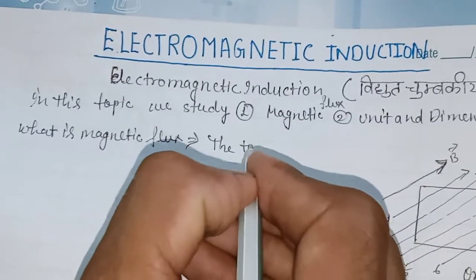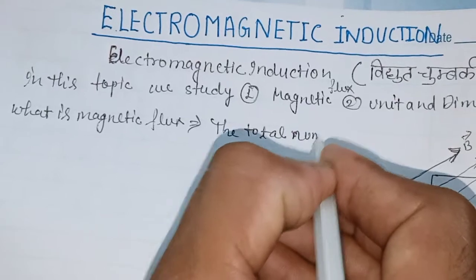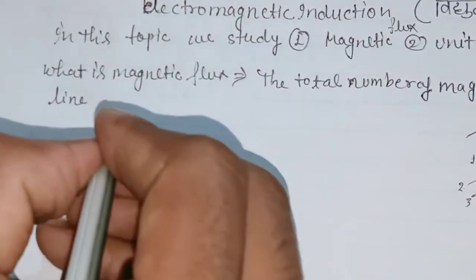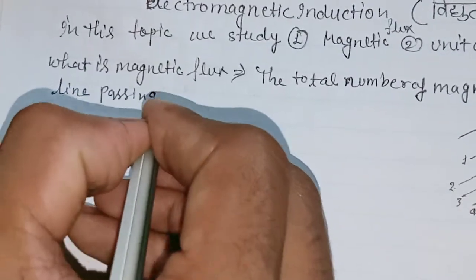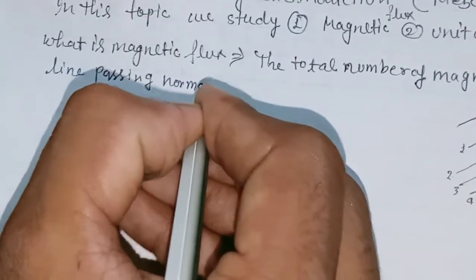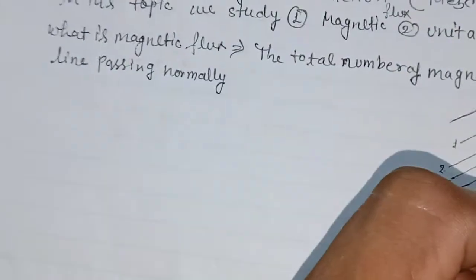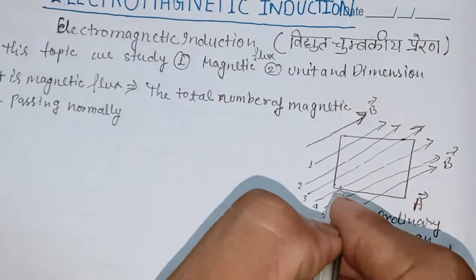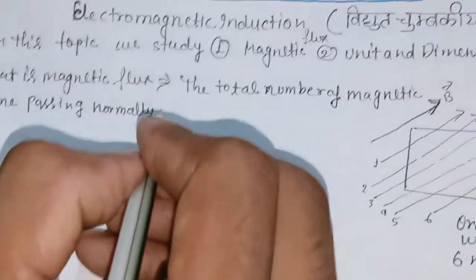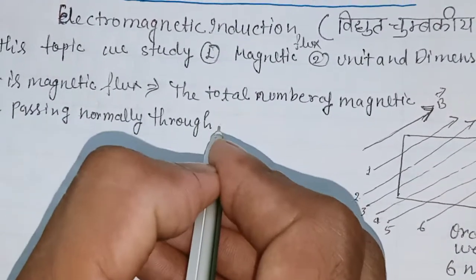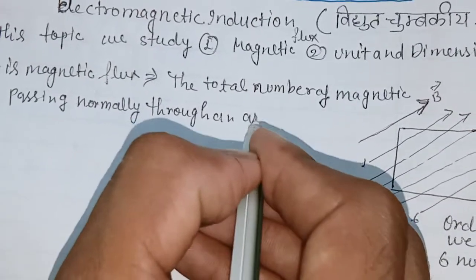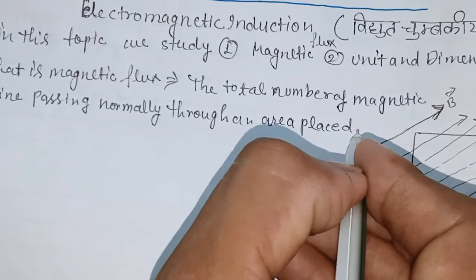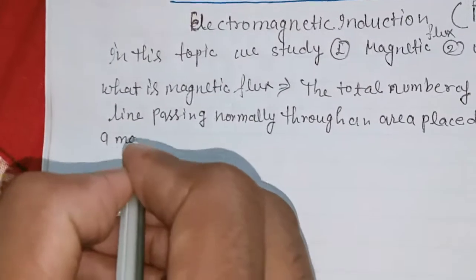The total number of magnetic lines passing normally through an area placed in a magnetic field. Here the word normally is used in some conditions, like the area should not be tilted when we consider a certain magnetic flux.